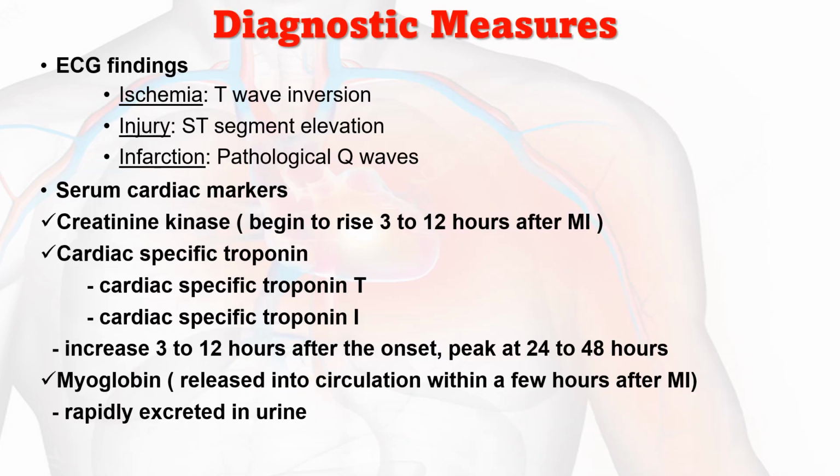Then the diagnostic measures. What are the common diagnostic tests we can perform to rule out MI? First and foremost, as with everything, is history and physical examination. Then the basic assessment is the electrocardiogram.